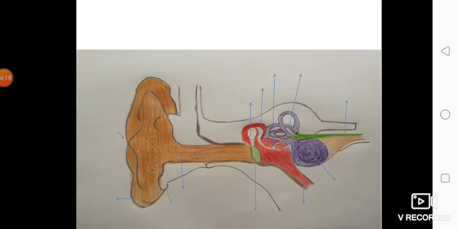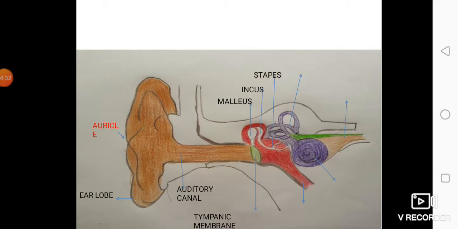We have the diagram of the ear coming again. That is the auricle, the earlobe, the auditory canal, tympanic membrane, malleus, incus, stapes, the auditory tube, the cochlea, the cochlear nerve, and the semicircular canal. The labels are shown and the diagram is repeated. Both the diagrams are important.